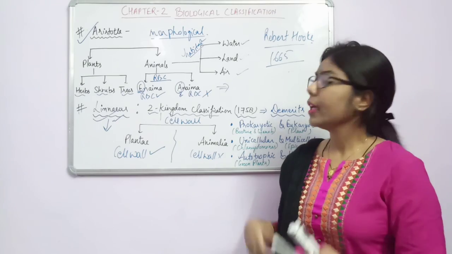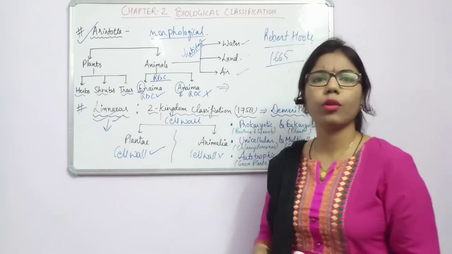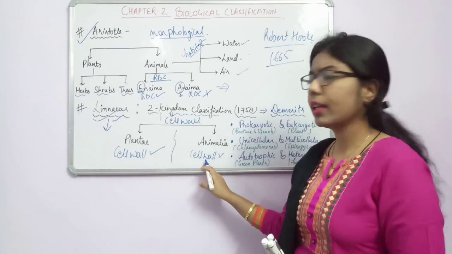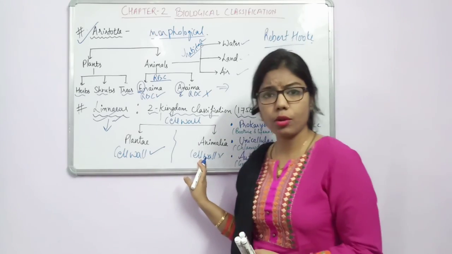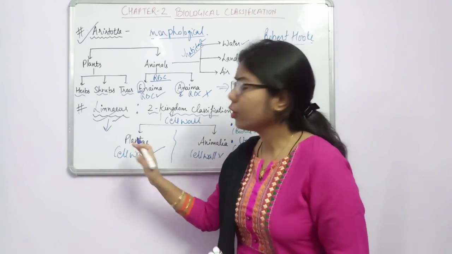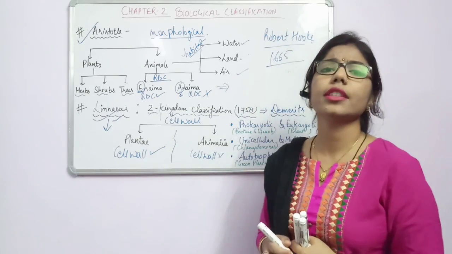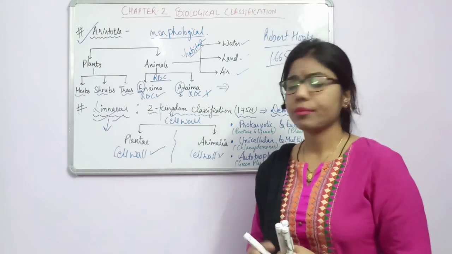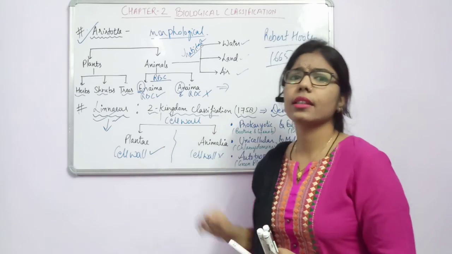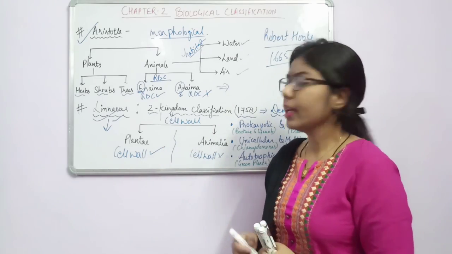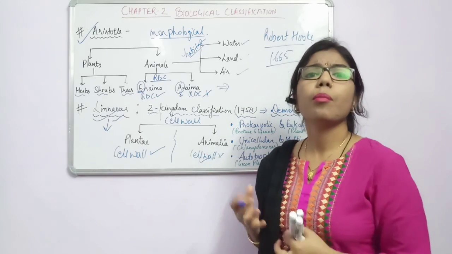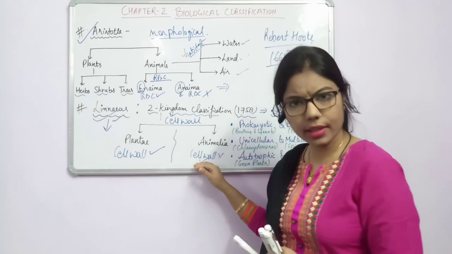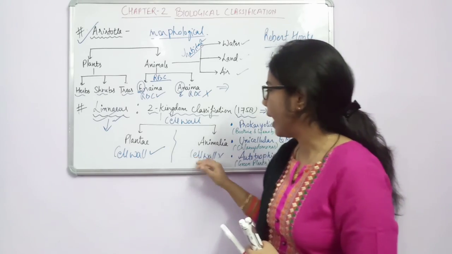and Animalia. If you see some characteristics of plants, what were they? They are autotrophic in nature, while animals are heterotrophic in nature. If we talk about Plantae, as we have done in the first chapter on the characteristics of living organisms, they are less concerned about the stimulus, while animals are more sensitive to the stimulus. So these are some important characteristics of Plantae and Animalia.